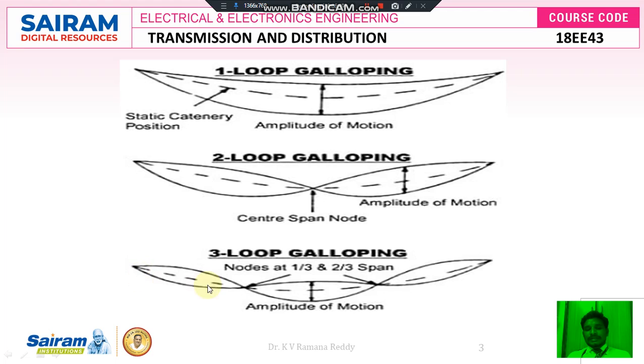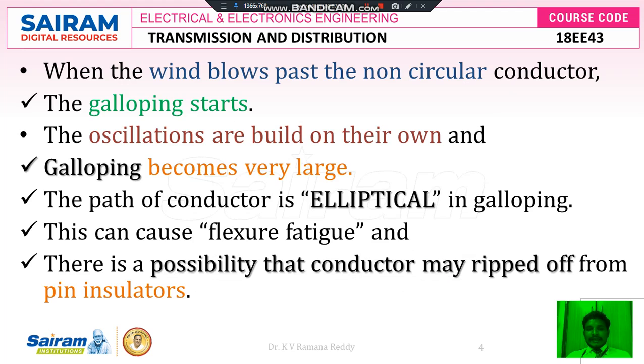After galloping, that is, when it is subjected to high wind velocity, three span nodes take place like this structure. This is nothing but the amplitude of motion, or the amplitude of galloping, or the amplitude of dancing of conductors. The amplitude is from the extreme left hand to the extreme right hand. This is the amplitude of the second loop, this is the amplitude of the first loop, and this is the amplitude of the third loop. Like this, there are three types of galloping that take place.